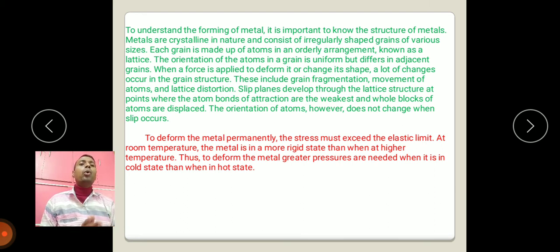Slip planes develop through the lattice structure at points where the atomic bonds of attraction are the weakest, and whole blocks of atoms are displaced. The orientation of atoms, however, does not change when the slip occurs. To deform the metal permanently, the stress must exceed the elastic limit. Keep in your mind, my dear friend. At room temperature, the metal is in a more rigid state than at higher temperature. Thus, to deform the metal, greater pressure is required when it is in cold state than hot state.